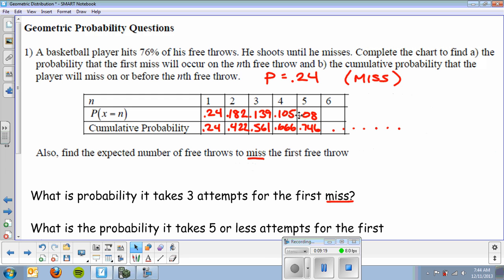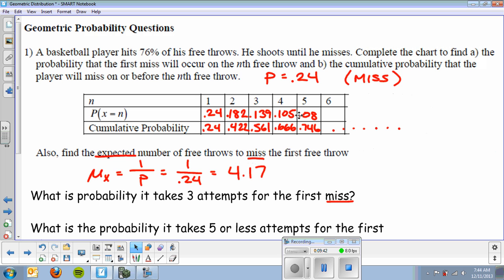Now, the expected number of free throws for the first miss. Expected is mean. The mean of a geometric distribution is 1 over p. It's 1 over 0.24, which is 4.17. So I would expect to shoot about 4.17 shots before I miss. That's what that number means.